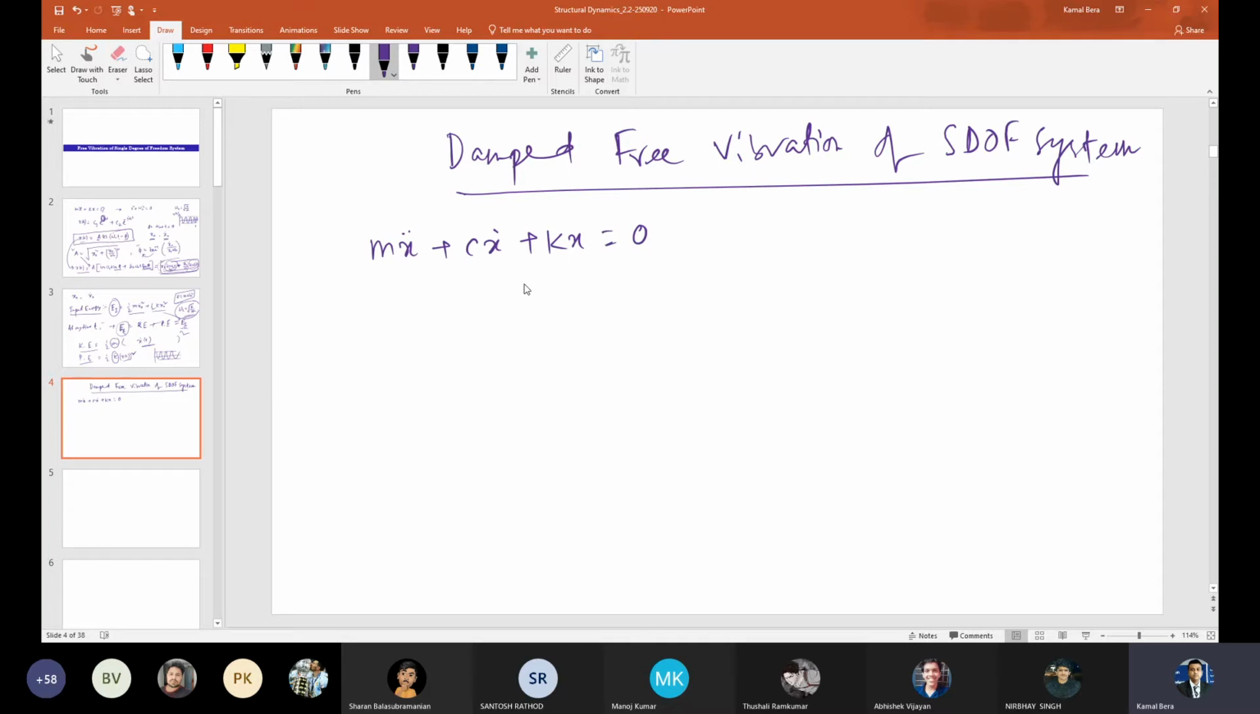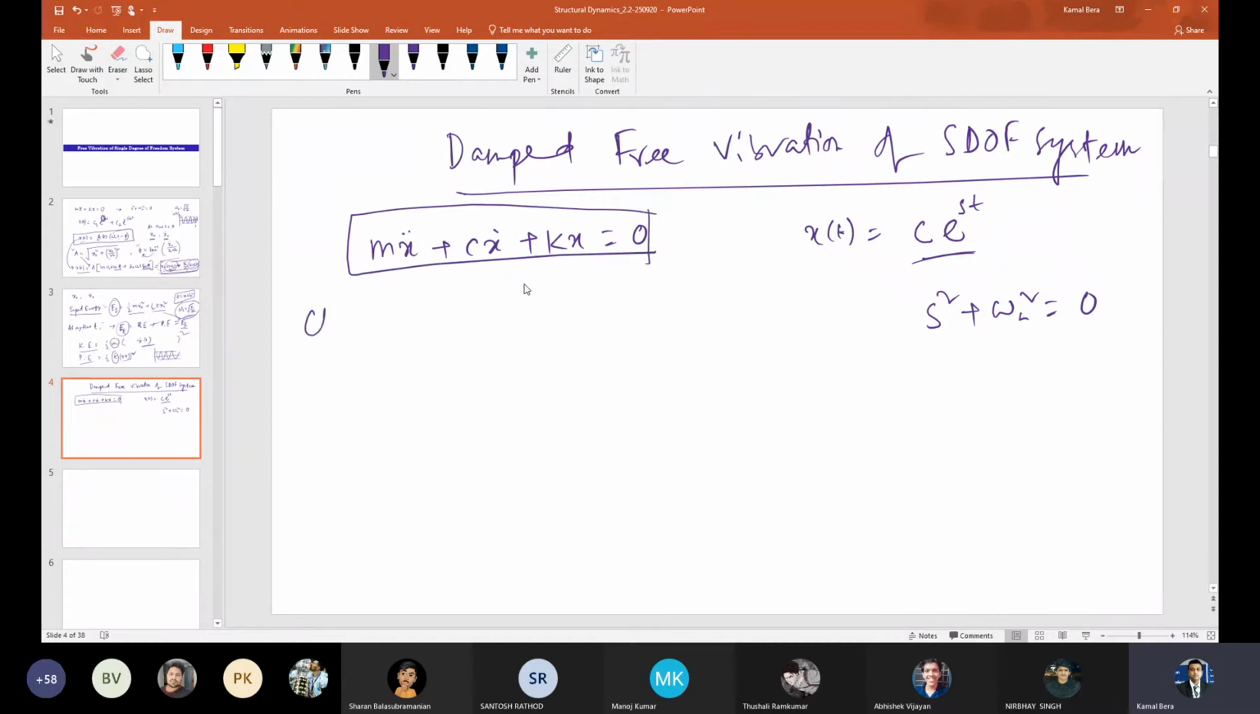Right. So previously, what characteristic equation did you obtain by substituting the solution? We assumed that the solution will be C raised to something like this, right? C e to the power s t. So what is my characteristic equation? Previously it is s square plus omega n square equals 0. Now tell me, for this equation, what is the characteristic equation?